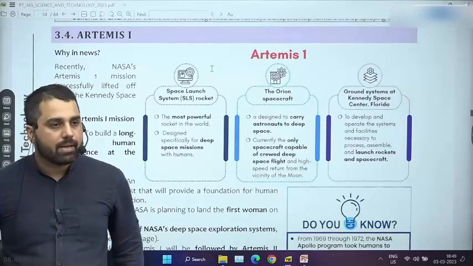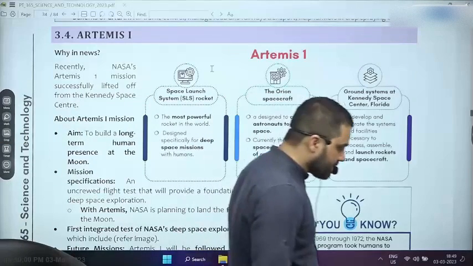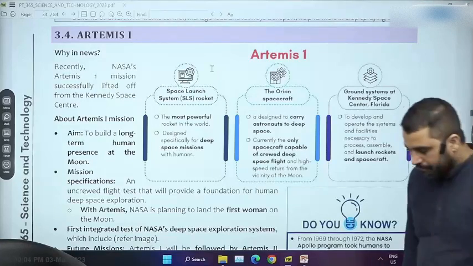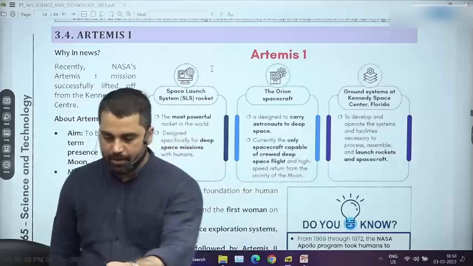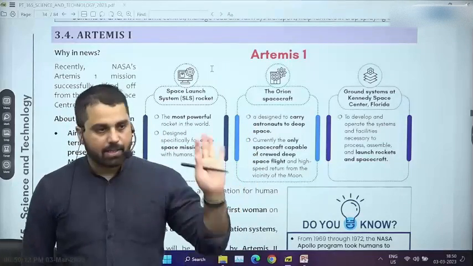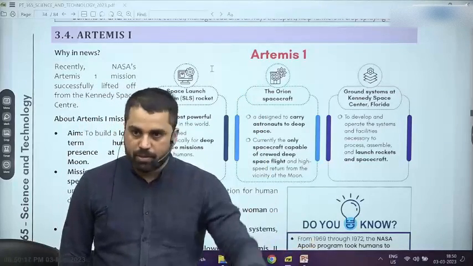Artemis mission, I think it is an important mission for the prelims examination, even though it is a mission of NASA. There are a few things about the Artemis mission which you should know. First, it is the first of the lunar missions in a larger program. NASA's ultimate goal is to make a proper platform on the Moon surface.